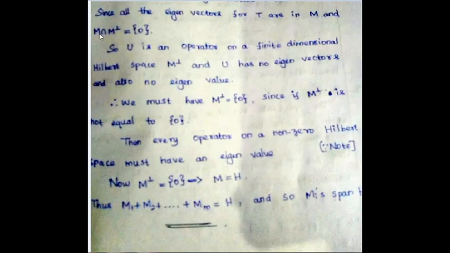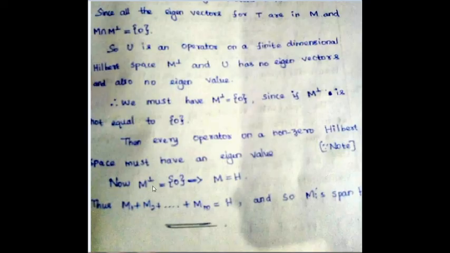Using the above slides, we wrote that M intersection M complement is equal to 0. So the only possibility is that M complement is equal to 0. By a note, every operator on a non-zero Hilbert space must have an eigenvalue. So M complement is equal to 0.